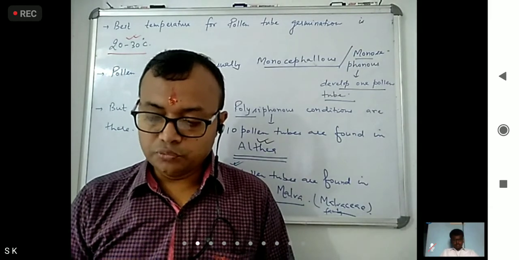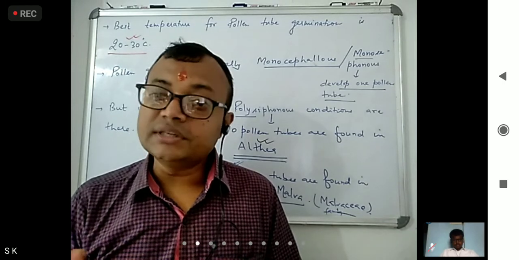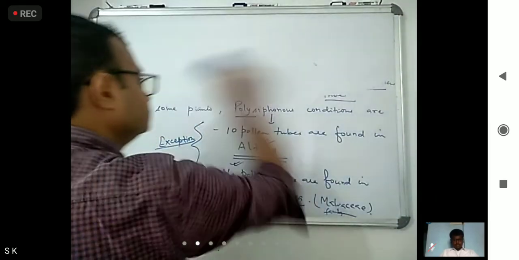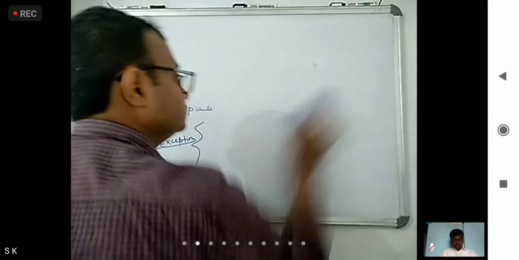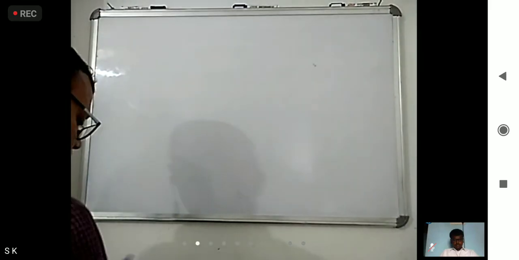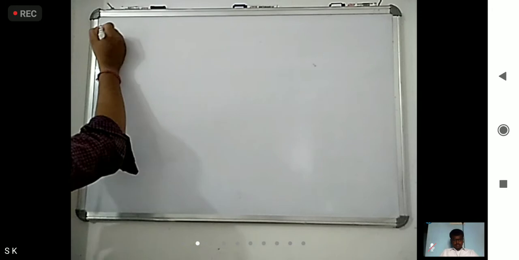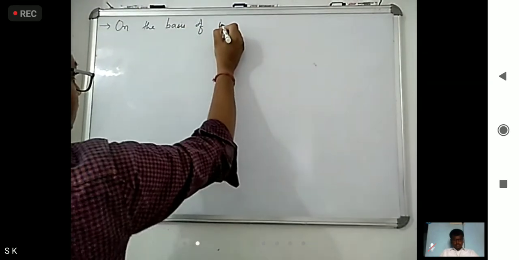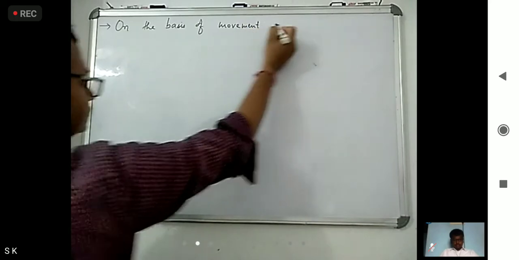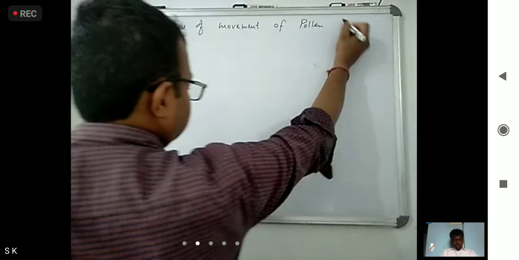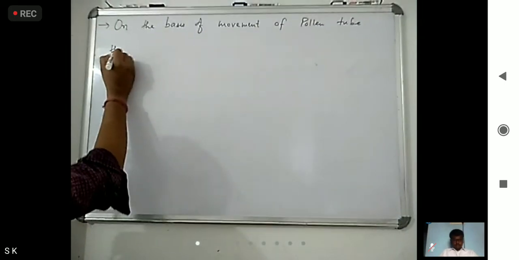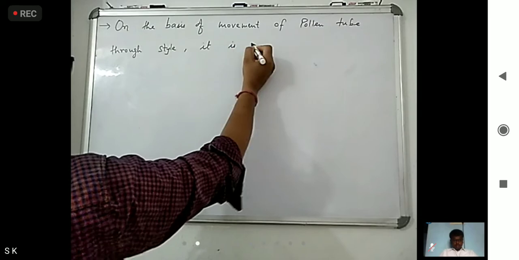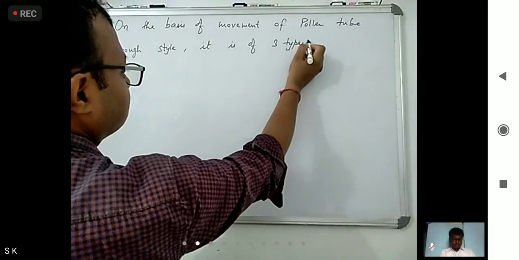On the basis of movement of pollen tube through the style, how many types are there? It is of three types.